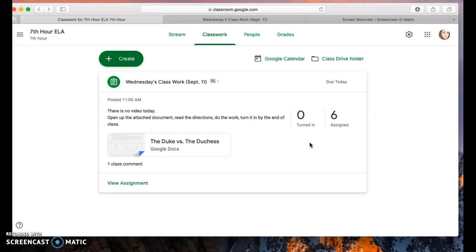So make sure that you click turn in, because this one time, because you didn't know and because we're still learning, this one time I'm going to go through and actually look and grade everybody's. But after this, if you haven't clicked turn in, you're just going to get a 0. So make sure next time, and especially tomorrow, make sure next time you turn it in.